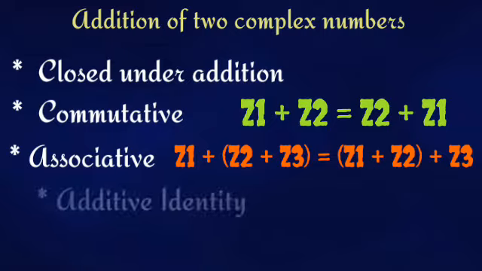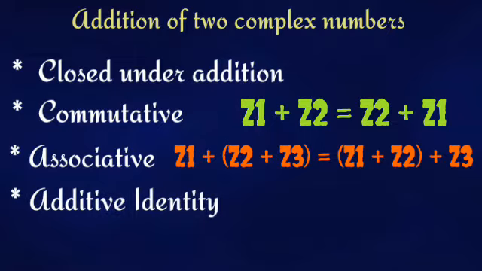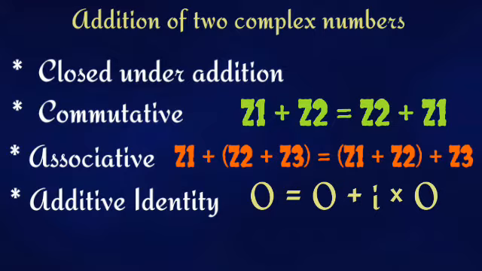And there exists the additive identity in the set of complex numbers, that is 0. As we know, 0 can be expressed as a complex number, that is 0 plus i into 0. Now we know that any number which can be expressed in the form a plus ib is a complex number. So 0 can also be expressed as 0 plus i into 0. So 0 is also a complex number, and that exists in the set of complex numbers. So the additive identity exists in complex numbers.